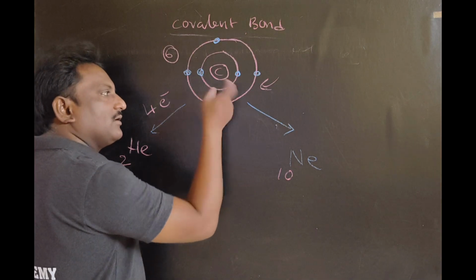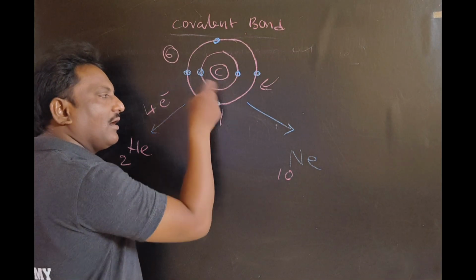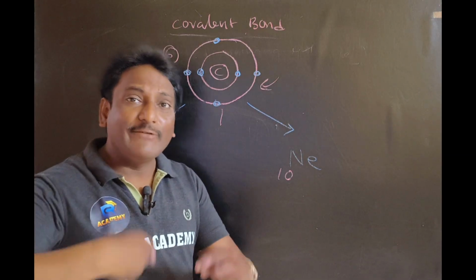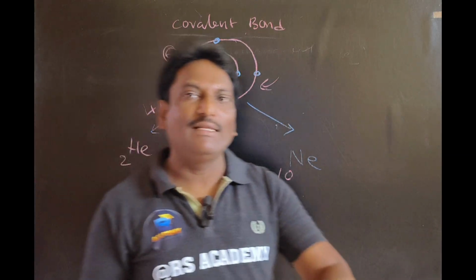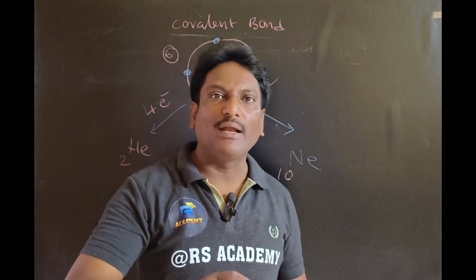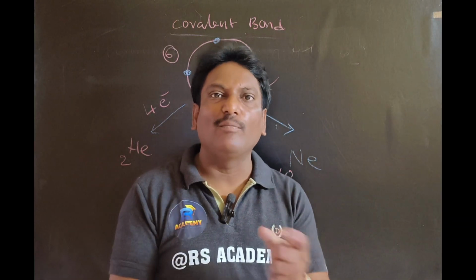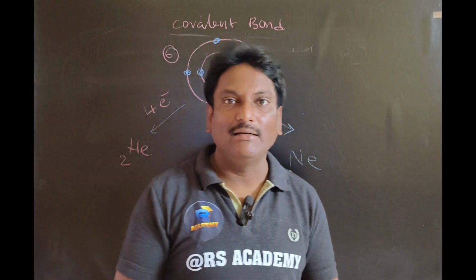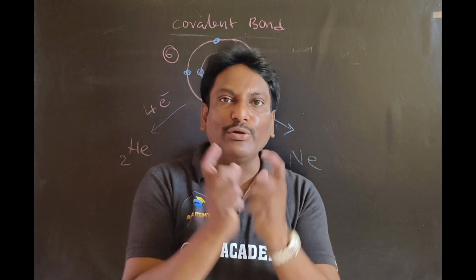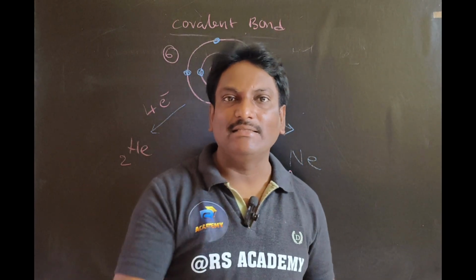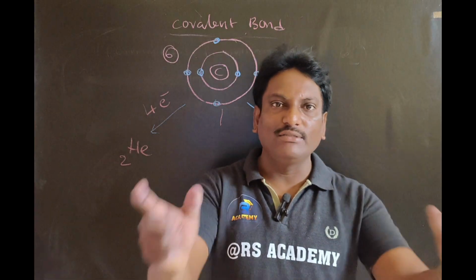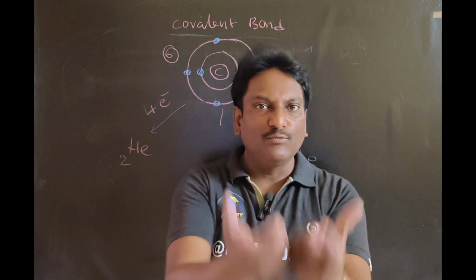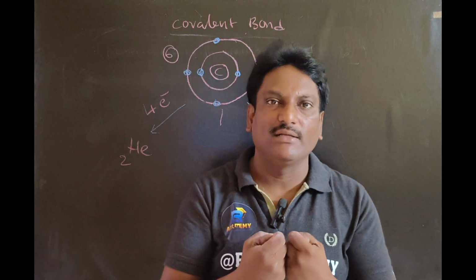Again, let us assume I remove another electron. At every turn, the electron density decreases and the proton density increases. So the effective nuclear charge increases and the nucleus pulls the electrons strongly toward itself.